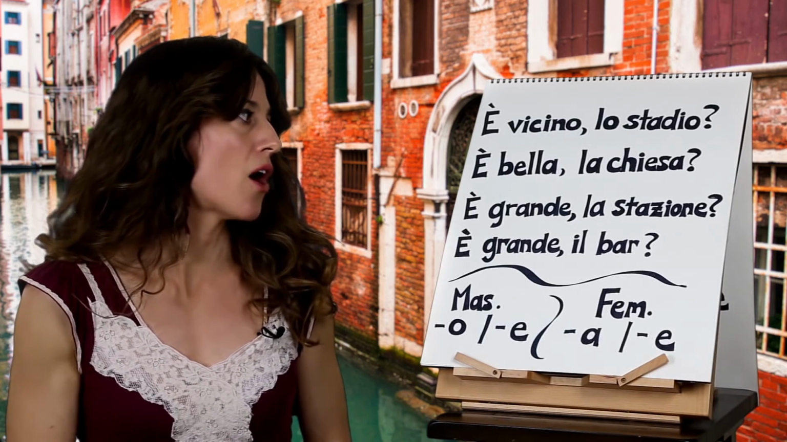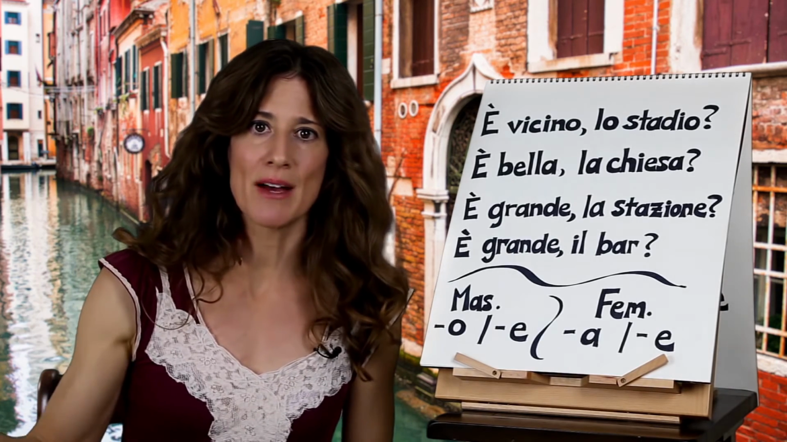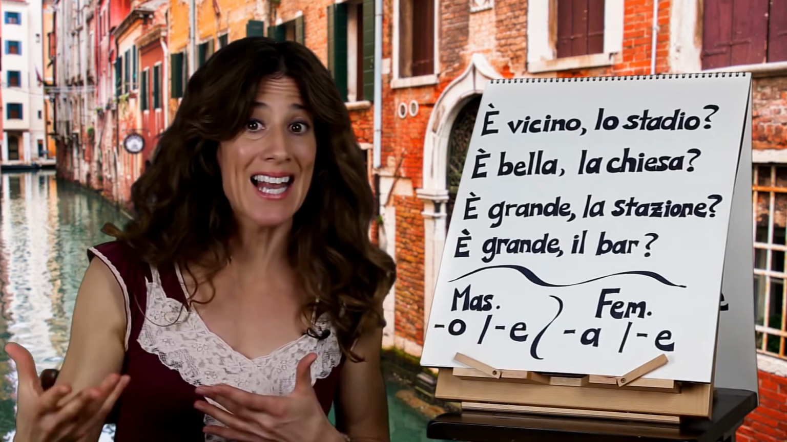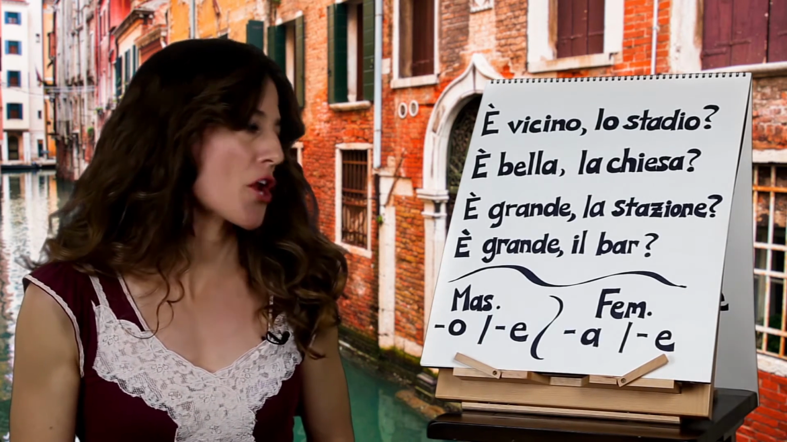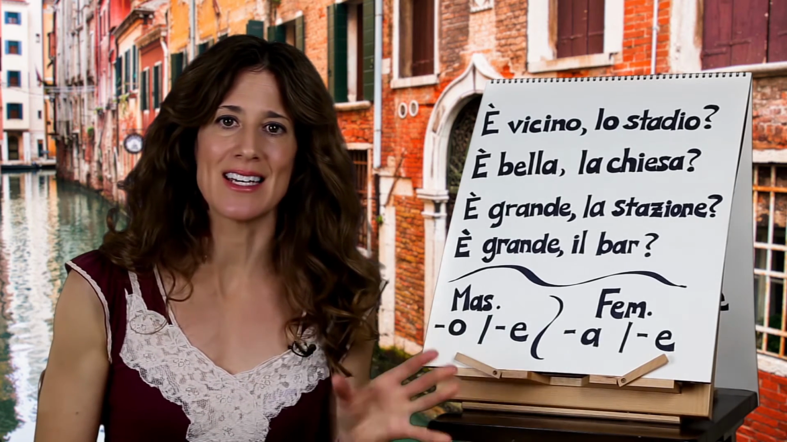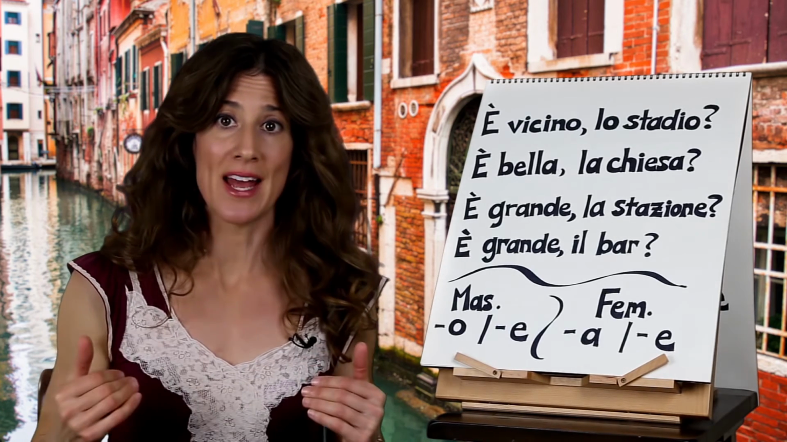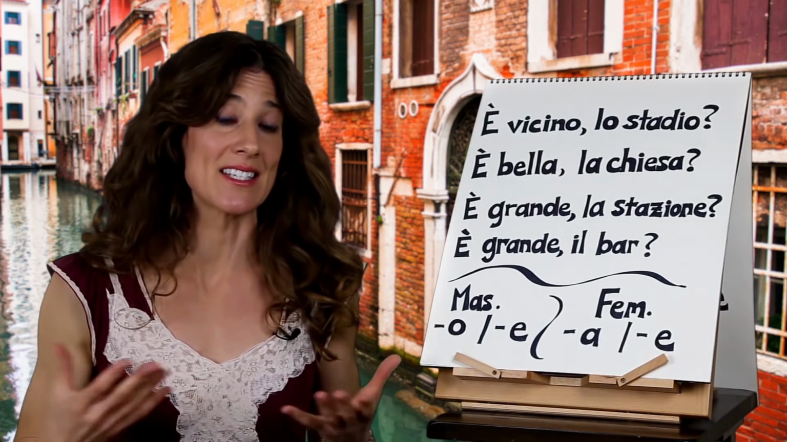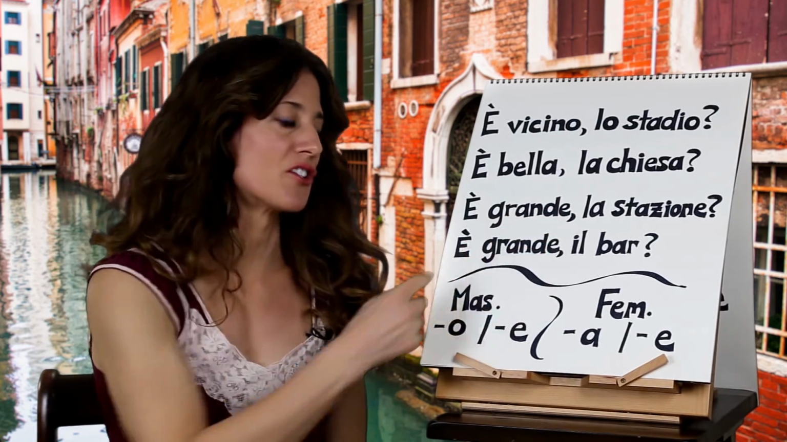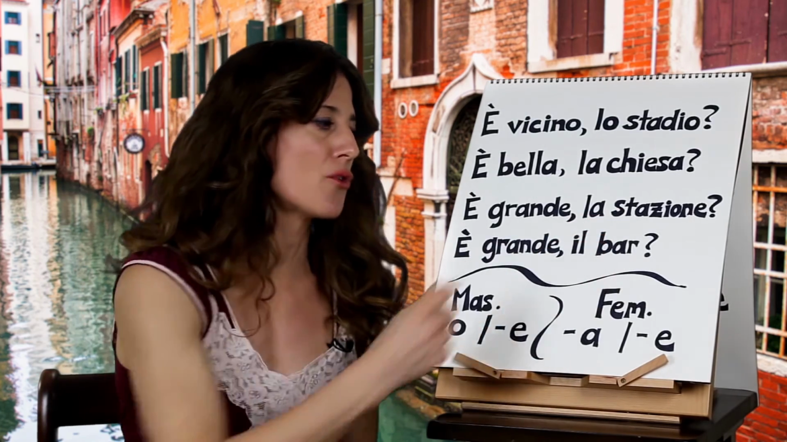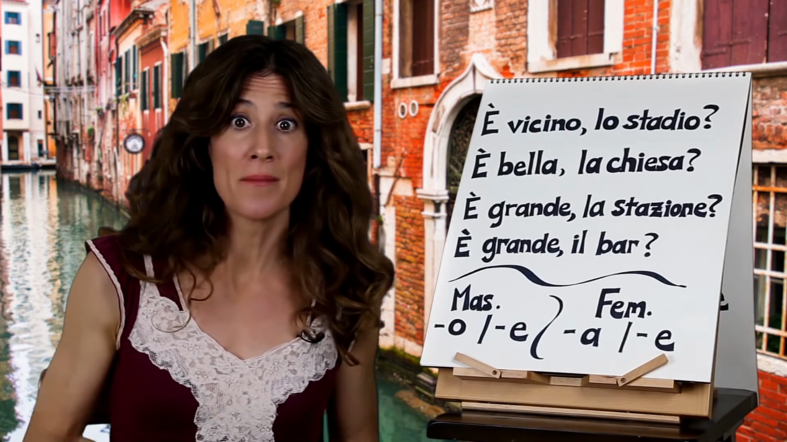Okay, the next one, now we notice bello changed to bella because chiesa is feminine. So now we say è bella la chiesa. Is the church pretty? The third one, grande, ends in E. So it's going to end in E whether you're talking about a masculine noun or a feminine noun if it's singular. È grande la stazione? Is the station big? And the last one, the same thing. Notice the difference. Grande stays the same even though the noun changes. Is the bar big? The coffee shop big? È grande il bar? Okay?